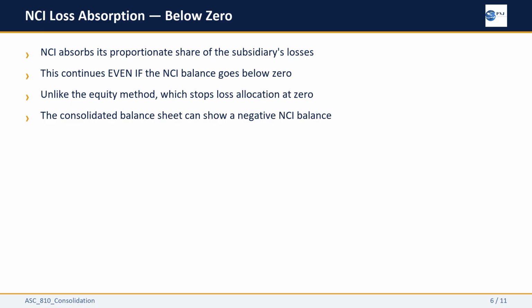This is fundamentally different from the equity method, where losses stop being allocated once the investment reaches zero. Under ASC 810, there is no floor. The NCI follows the subsidiary's performance wherever it goes. A negative NCI balance on the consolidated balance sheet is technically correct.